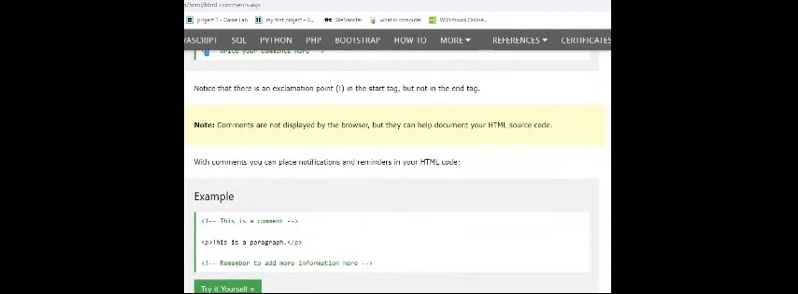Example, I am writing here: exclamatory mark, this is a comment. P, this is a paragraph. And remember, add more information here. Let us see the output here. What are we going to get as output?